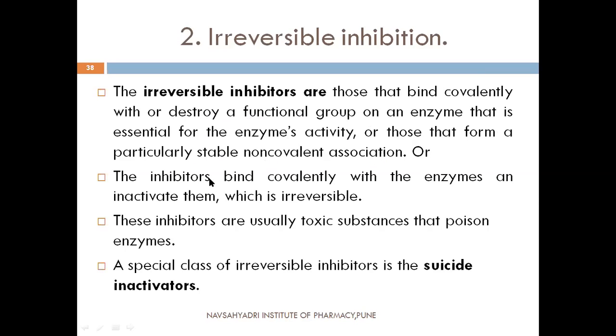In short, these are substances that bind covalently with the enzyme and inactivate it. This inactivation, or this binding of the inhibitor, is irreversible. That's why this type of inhibition is called irreversible inhibition. These inhibitors are usually toxic substances that poison the enzyme.